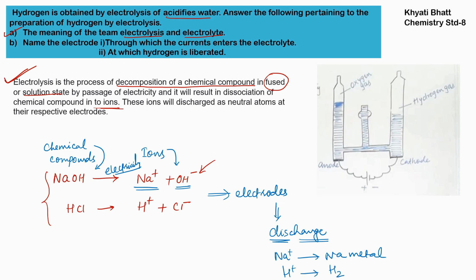It will be converting into its molecular state. So they are discharging, they are removing their charge at their respective electrodes. So this whole process is known as electrolysis. The chemical compound we are taking will dissociate and form ions, then they go to their respective electrodes, and then they get discharged. This happens with the help of electricity. So this process is known as electrolysis.